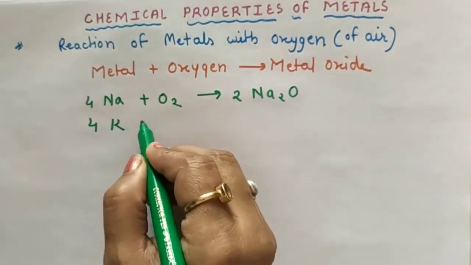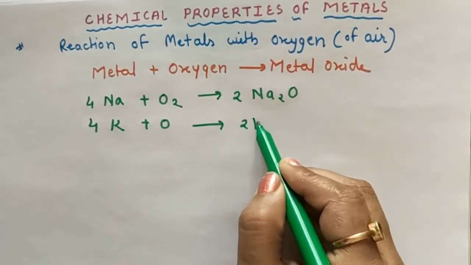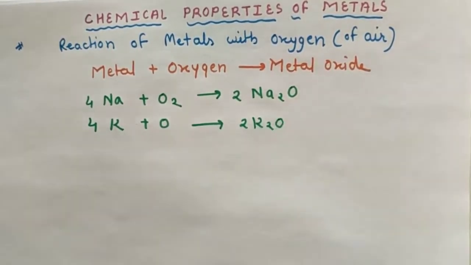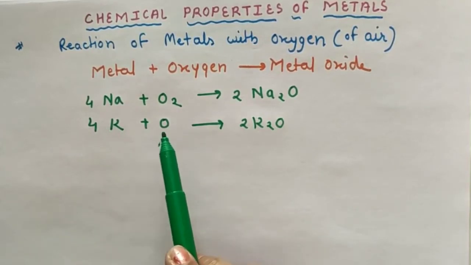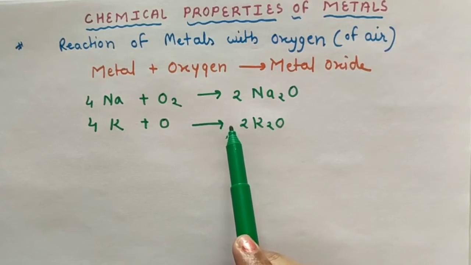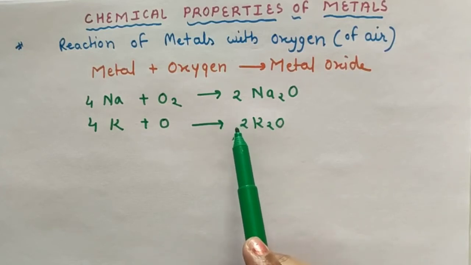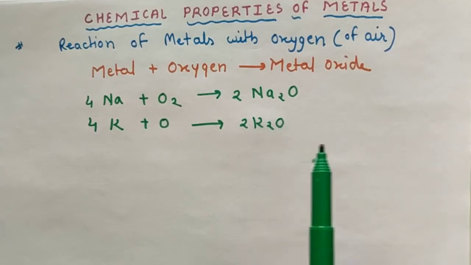Potassium reacts with oxygen and forms potassium oxide. Sodium and potassium are so reactive that they react vigorously with oxygen. They catch fire and start burning when kept open in the air.